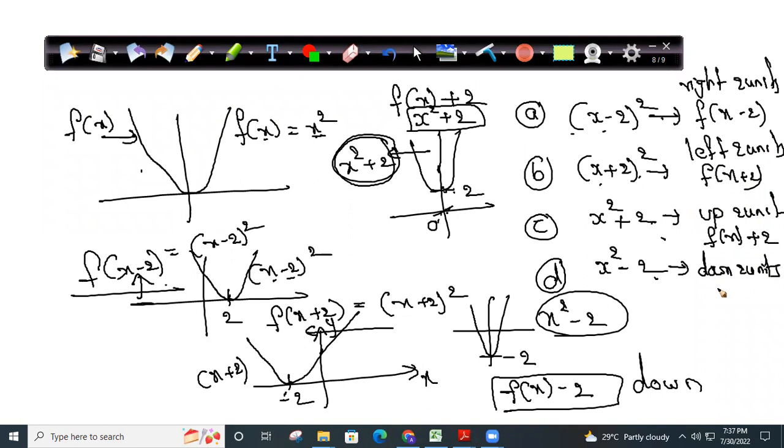f of x. There is a lot of meaning in what I did on this board here. If you can understand this, you can solve those questions that I'm expecting to come as part of the SAT. Unless you have this in mind, you will definitely make mistakes in the exam, because when they say shift right, you'll do x squared plus 2 or x plus 2 whole squared, and you will come back. If you're logically good, you will not get it wrong. If not, 99% you'll make a mistake if you don't know this concept.